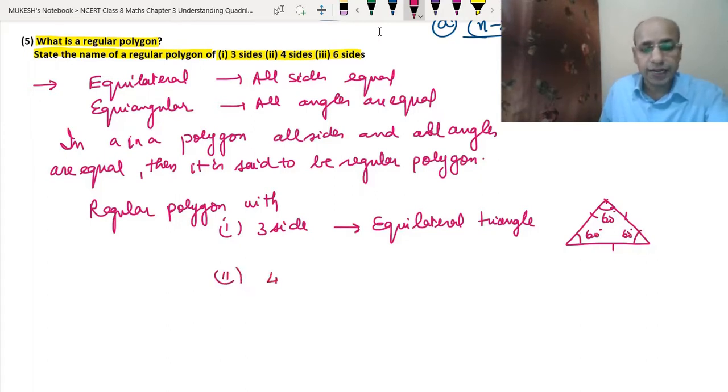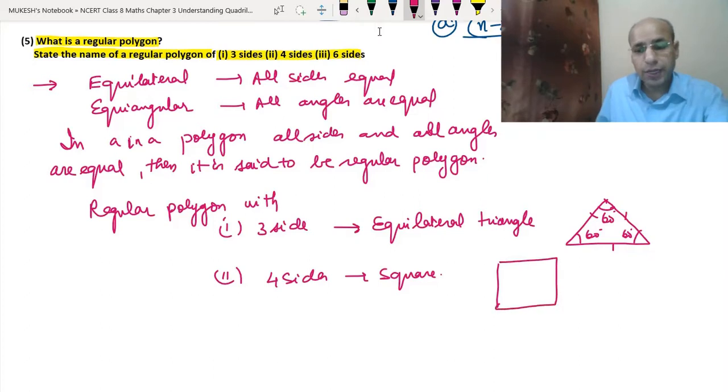Second, four sides. It is called the square. I told you the square in the last video also. So this is the square where all sides are equal and each angle is 90 degrees: 90 degrees, 90 degrees, 90 degrees and 90 degrees.